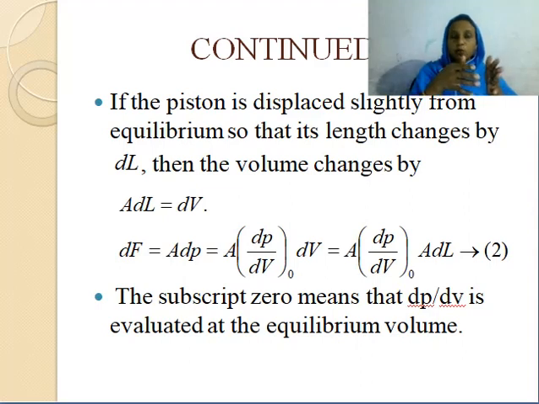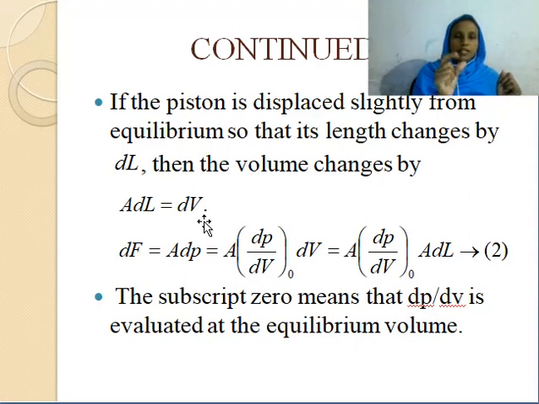That is F equal to P into A, where P is the pressure and A is the area of cross section of the piston. Now, if the piston is displaced slightly from equilibrium so that its length changes by dL, then the volume changes by A dL, equal to dV.